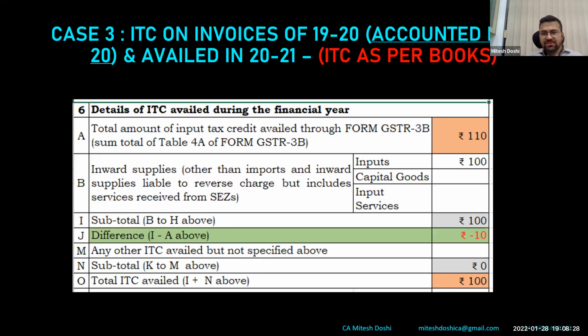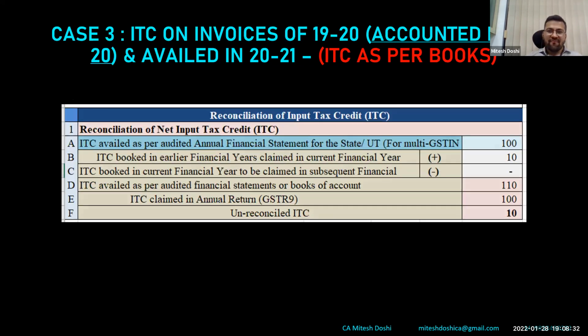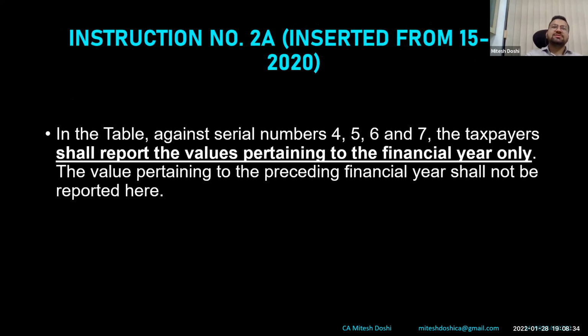So case 3 we have discussed. This would be the disclosure. Now this was instruction number 2A, wherein initially in 17-18, 18-19, we were sure that ITC as per 3B is to be taken. But now, after this, even there is a confusion whether in 19-20 or 20-21 we have to follow this strictly, because this is what has been instructed in the GSTR 9 instruction.